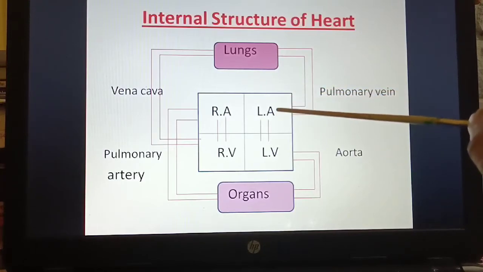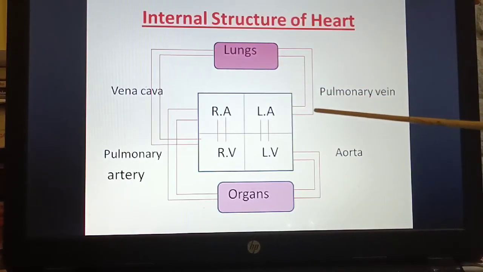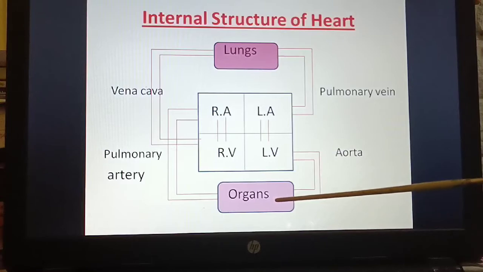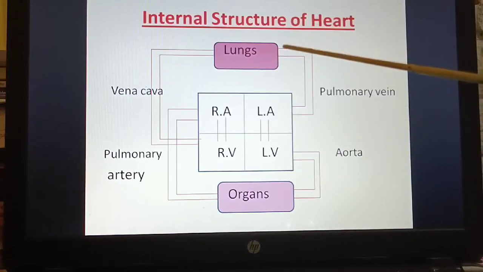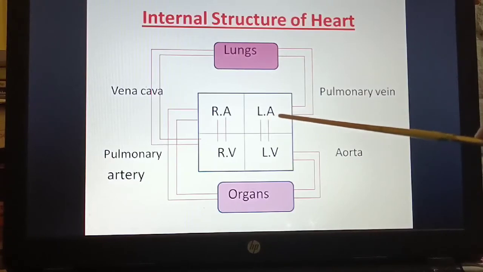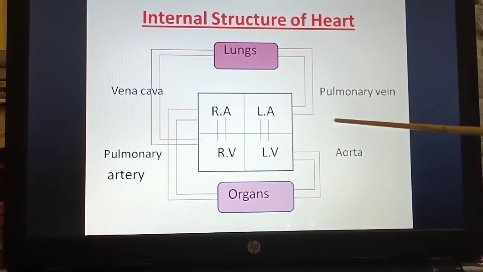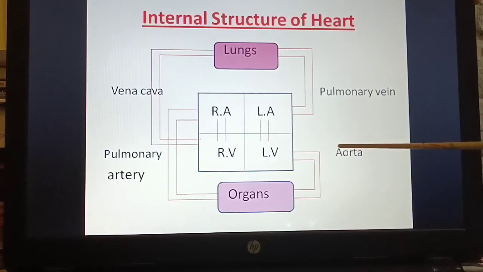Now from the left atrium to the left ventricle, there is a gate which is called the bicuspid valve. I have not written it here, bicuspid valve. Now from the left ventricle to the organs, the gate is called the aorta. So remember, this is happening in the left side of the heart. From lungs to left atrium, the pulmonary vein is the gate; from left atrium to left ventricle, the gate is the bicuspid valve; and from left ventricle to the organs, the gate is the aorta.